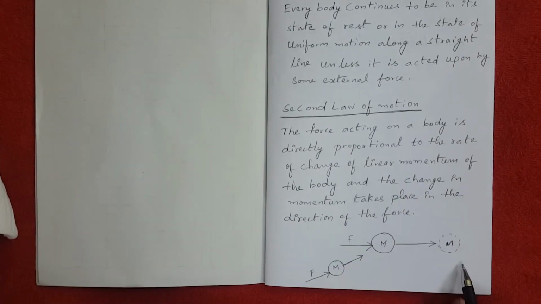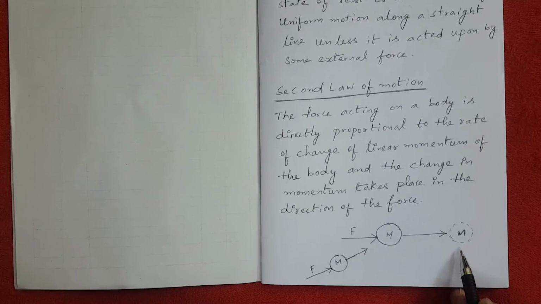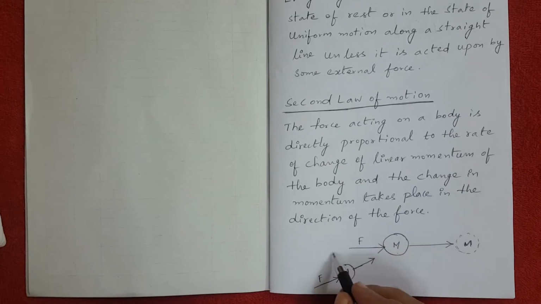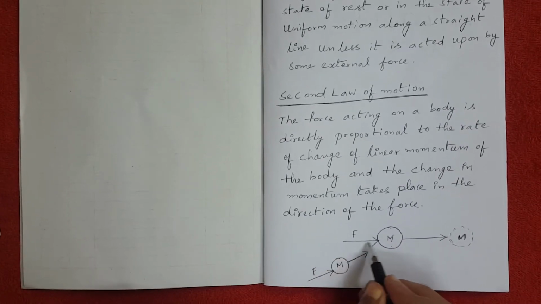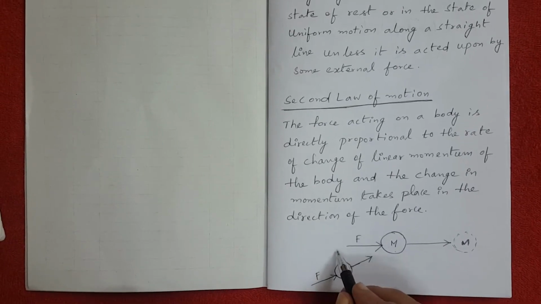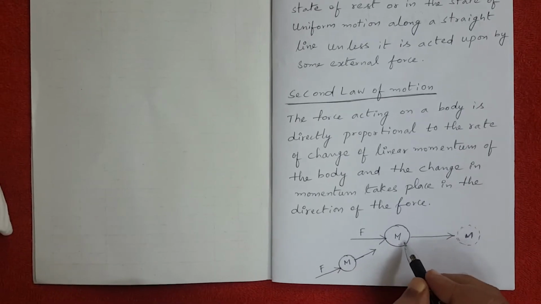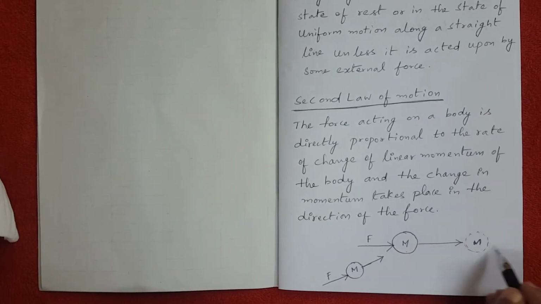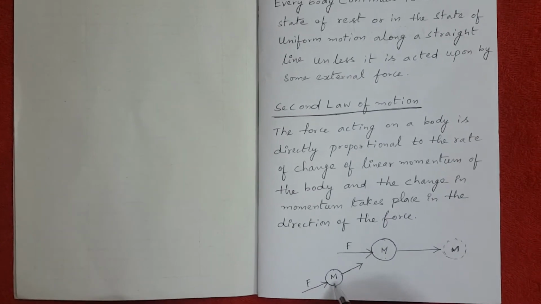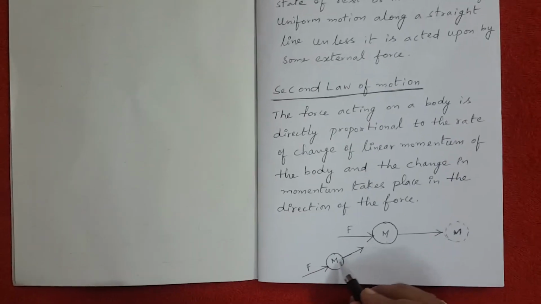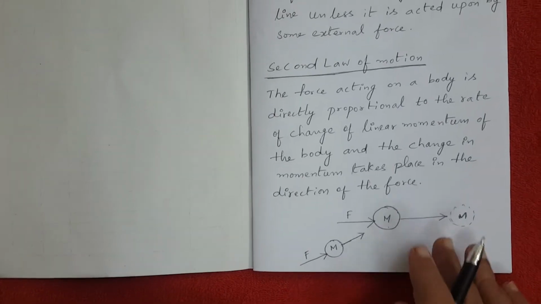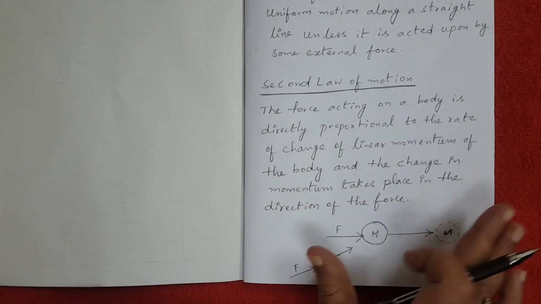If you see diagram number 1, take for example m is the mass of the body and the force acting on the body is in the same direction. See the arrow mark showing how the force is acting. So if the force is acting in this direction, the momentum of the body also will be moving in the same direction. Whereas if you see diagram number 2, the force acting on the body is in an upward direction, so the momentum of the body also will be in the upward direction only. And this is Newton's second law of motion.